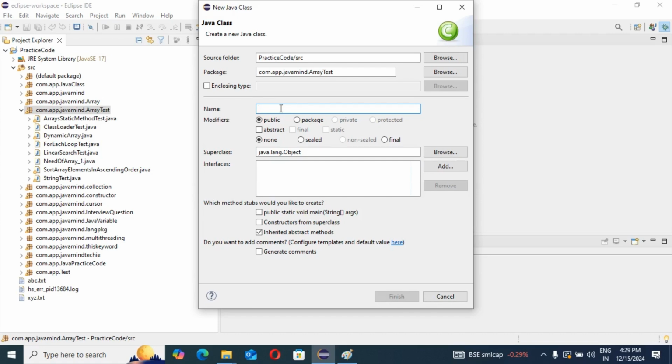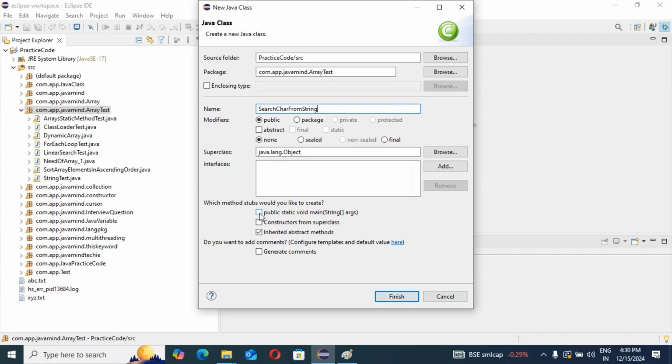As the name refers, what we are doing is searching a character from a string.